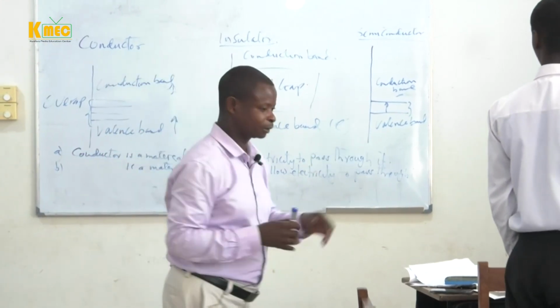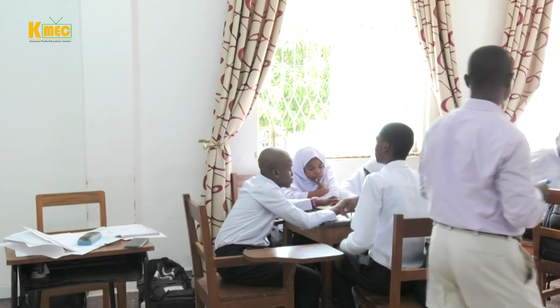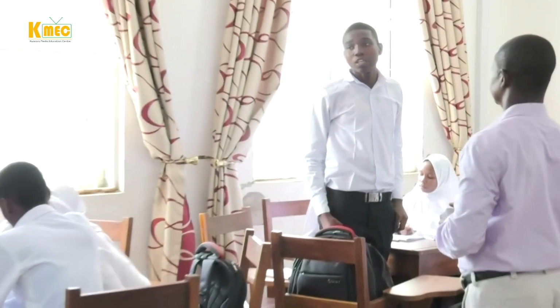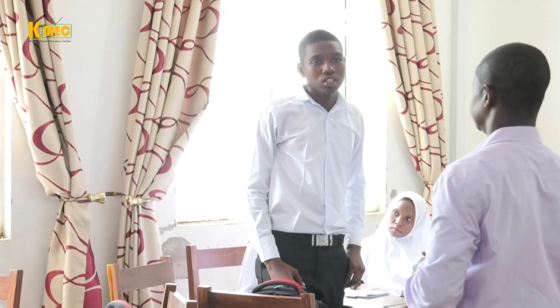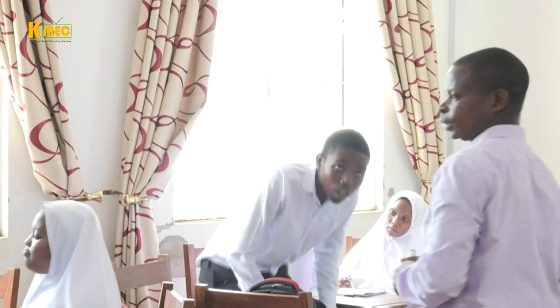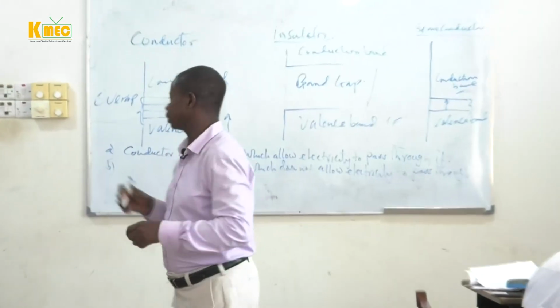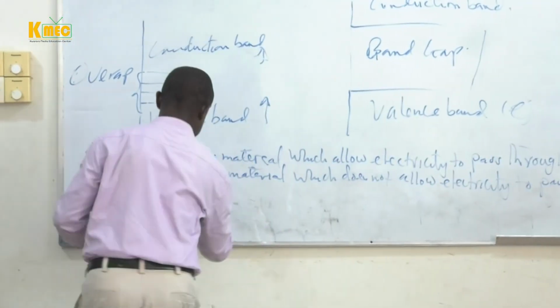Okay, good try. Sit down. A material which allows electricity to flow in a small amount by using high force. Good. Clap for him.